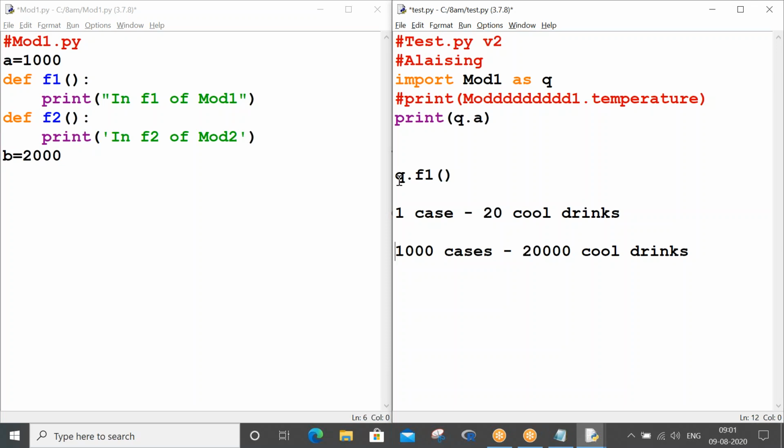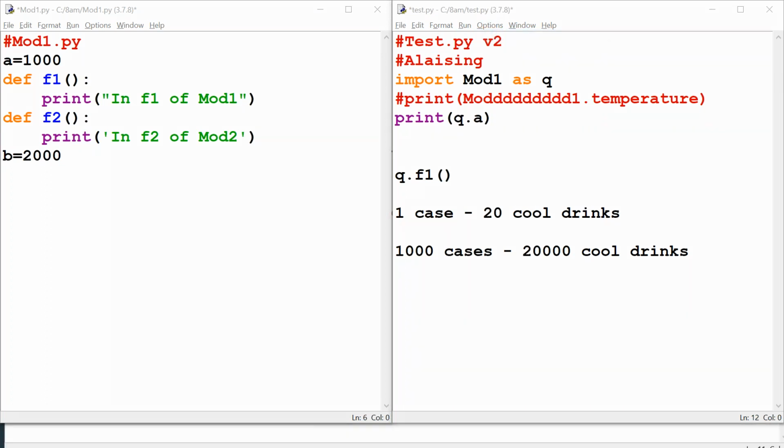Why, sir? Because your interpreter will cry. Okay, your interpreter will cry. You are trying to execute your program. Let us say you run test.py. Whenever you run test.py, your interpreter will come. It will start seeing this first line, import mod1 as q. This fellow imported the mod1 module, and which type of import has he used? This guy used normal import. So the idiot used normal import.